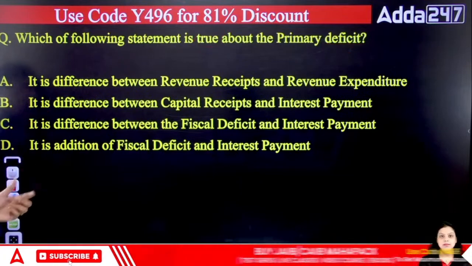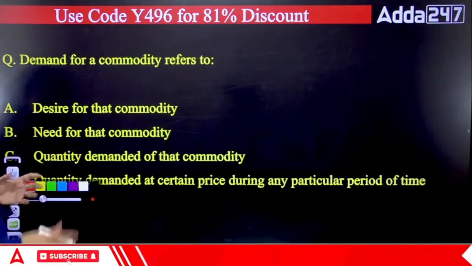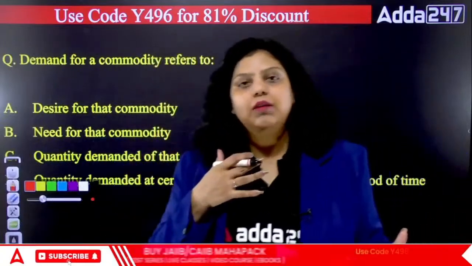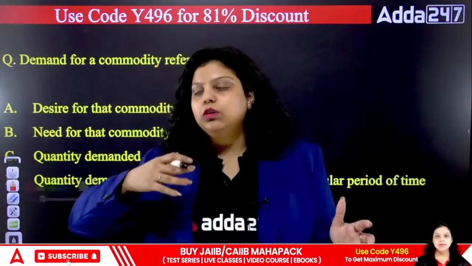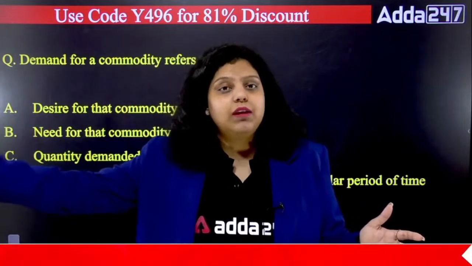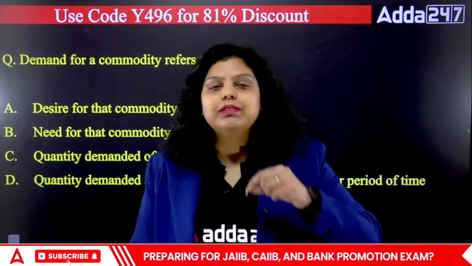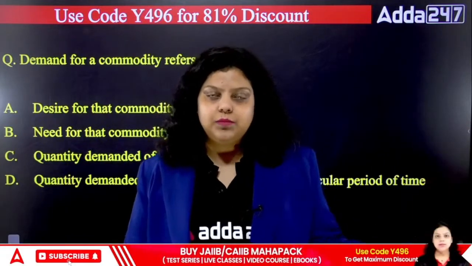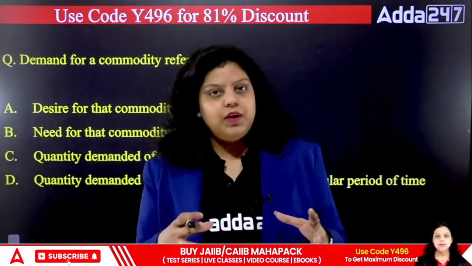Okay, so the primary deficit lets us know what actual amount of money has been used for the country. Because if I have taken a loan of 10 lakh rupees, and out of that I have to pay 2 lakh rupees of interest, then only 8 lakh rupees I was able to use for the development or whatever purpose I wanted the money for. So that is what the primary deficit defines for us.